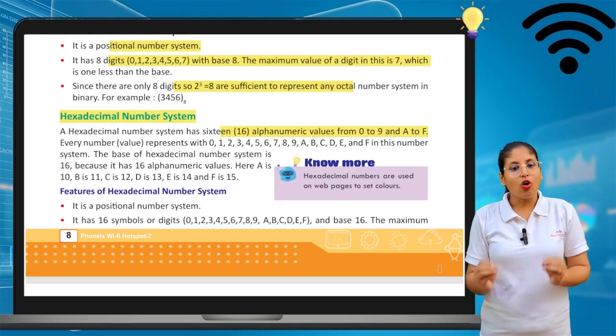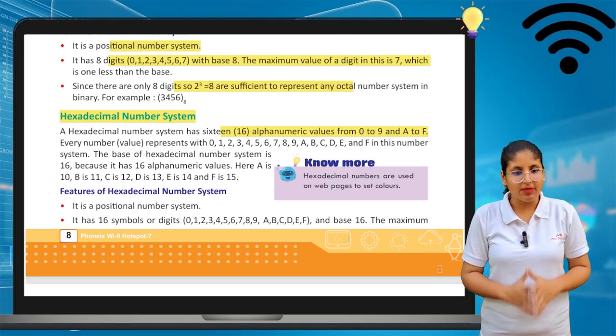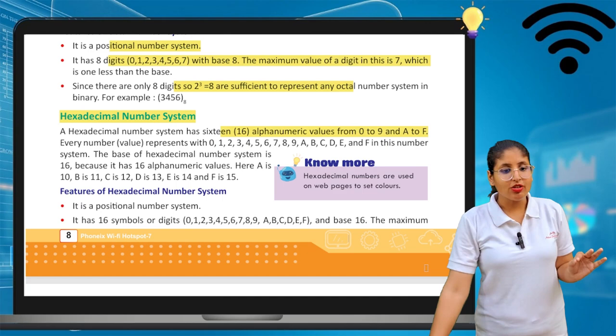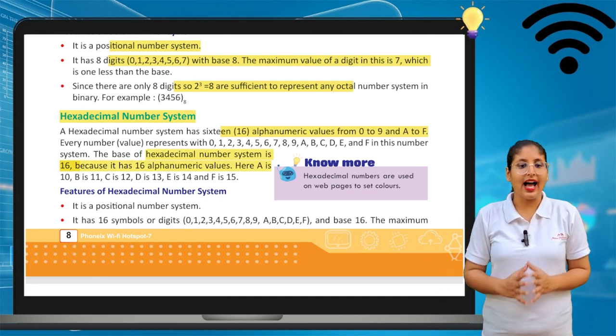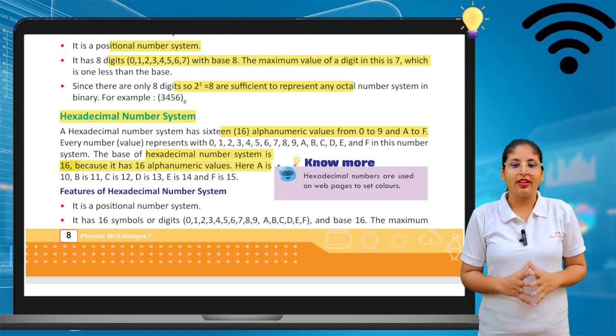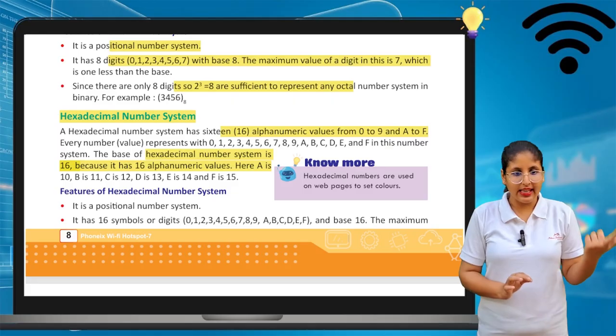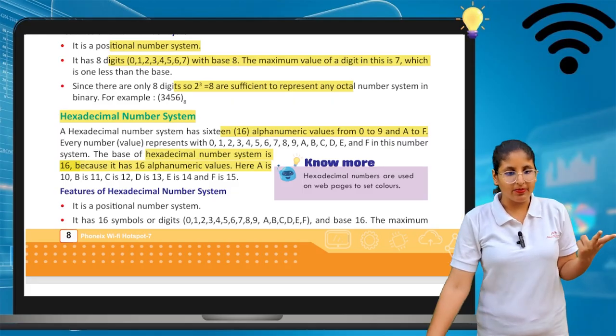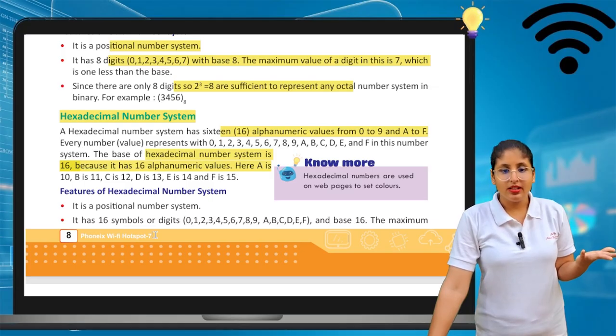So the base of the hexadecimal number system is 16. Here A is 10, B is 11, C is 12, D is 13, E is 14 and F is 15.